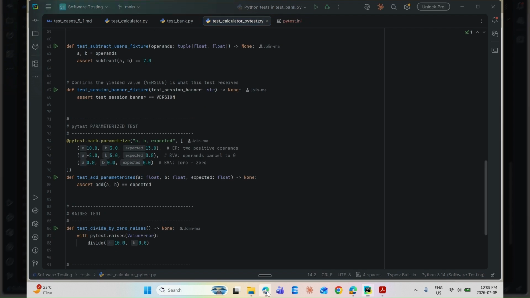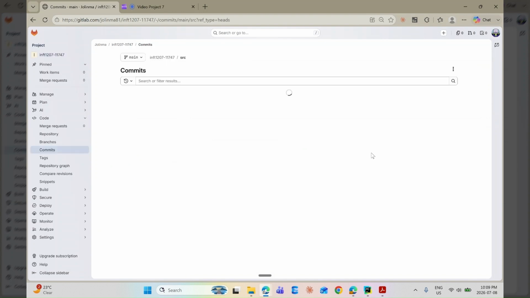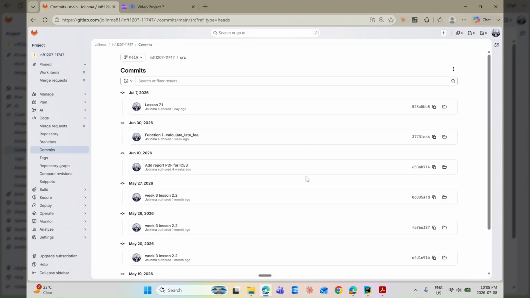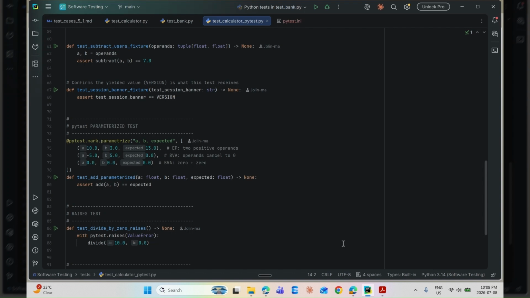And let's go back to the commit history. My commit history shows steady lesson by lesson progress: foundation, then the unit test suite and the PyTest suite, not one big commit at the end. So that's the repository structure, test case doc with EP and BVA, unit tests with assertions and the skip decorator, coverage, and the PyTest migration with parametrize. Thanks for watching.